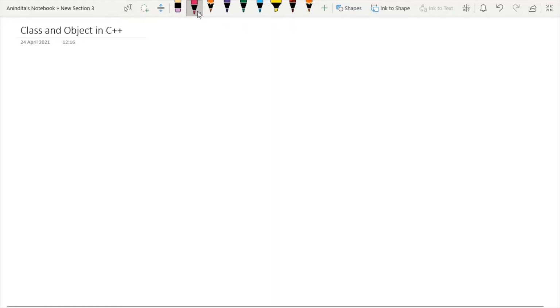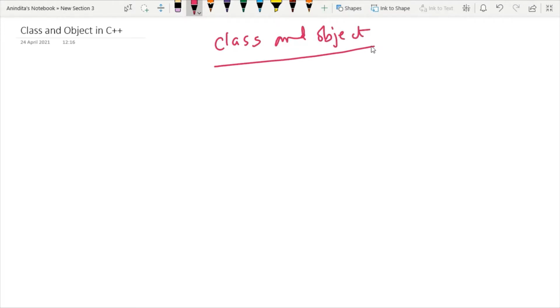Today, our topic of discussion is class and object in C++. So, before discussing class and object, I will tell you one point. Whenever we are learning any programming language, we have to understand what we mean by data types.